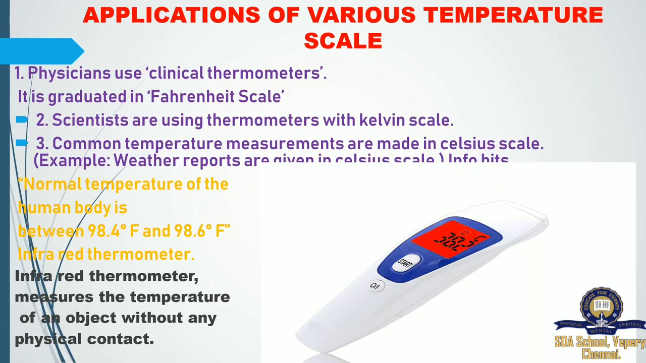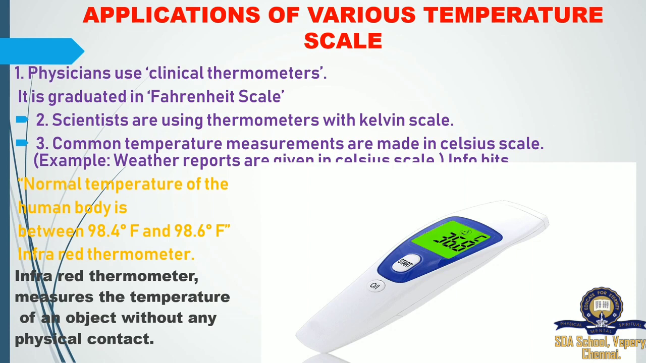Applications of various temperature scales. Applications means nothing but uses. Physicians, that is doctors, use clinical thermometers. It is graduated in Fahrenheit scale. So our body temperature is measured by using the Fahrenheit scale. Scientists are using thermometers with Kelvin scale. So scientists basically are using Kelvin scale.